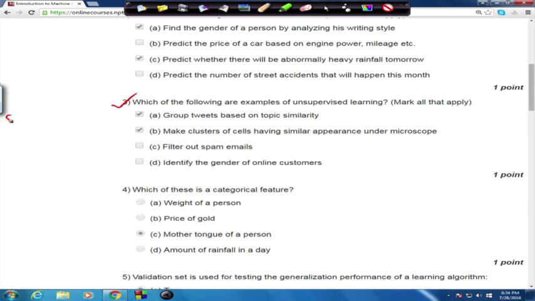So for supervised learning, the input data comes as pairs of input and target. So you know the target values, and this target value is important for supervised learning.